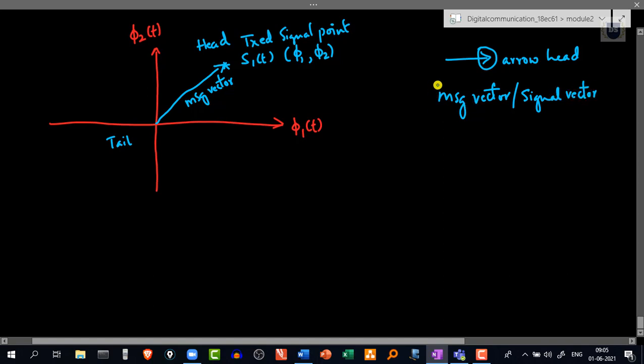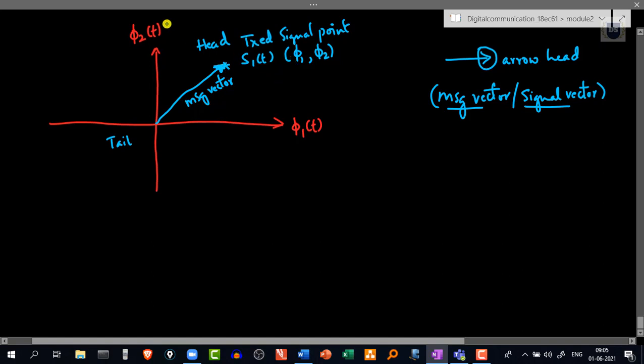All these indicate the message vector itself. Whenever you hear of signal vector or message vector, it is trying to indicate the transmitted signal point using a vector symbol, in a two-dimensional Euclidean space in our case, or in general n-dimensional Euclidean space.